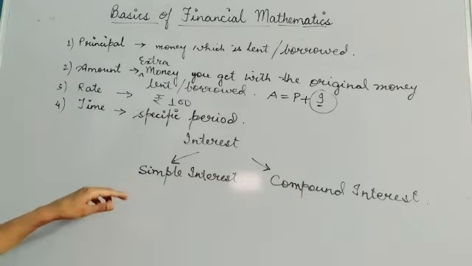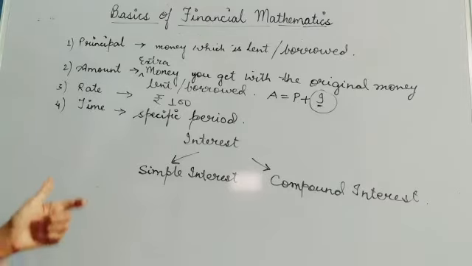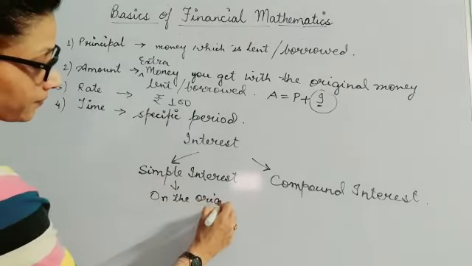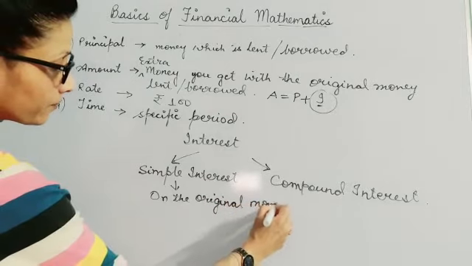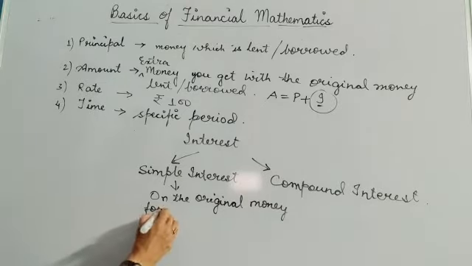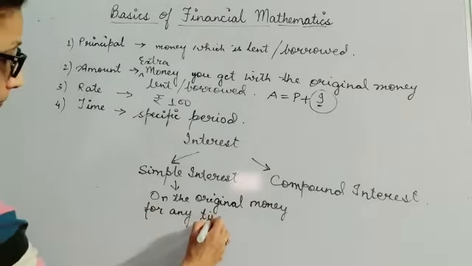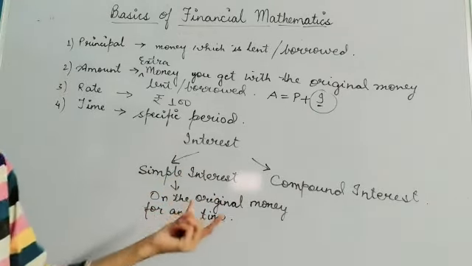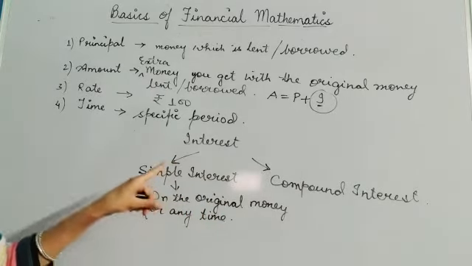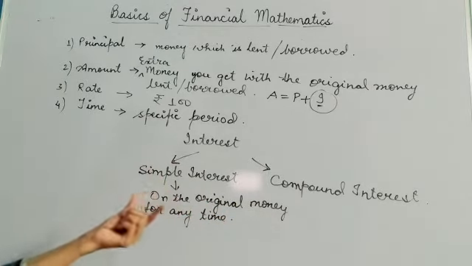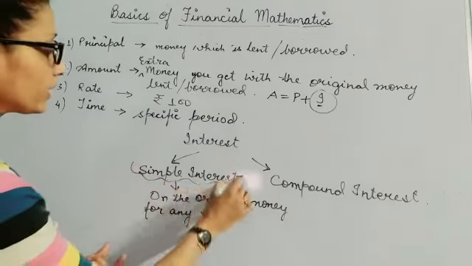So simple interest actually is the interest calculated on the original money for a specific period of time. For any time. Alright, whether you are lending or borrowing the money for 1 year or 2 years or 3 years. So this is the interest when calculated on the original money for any particular time period or specified period, then we can call it simple interest.